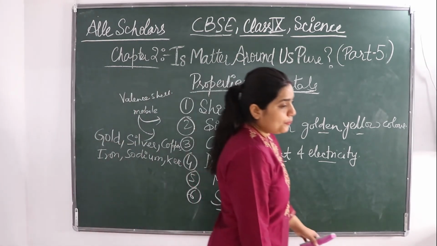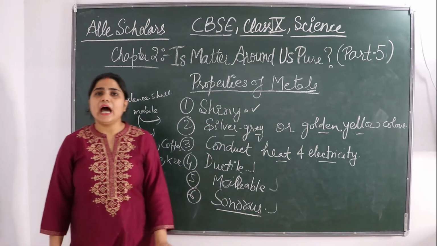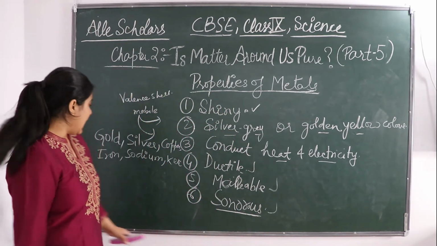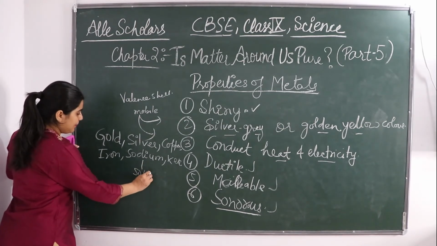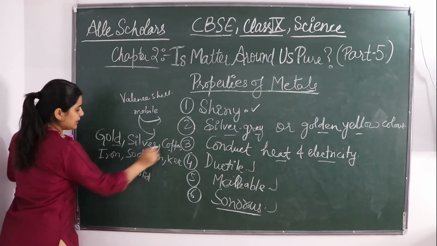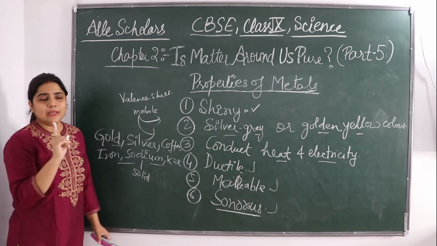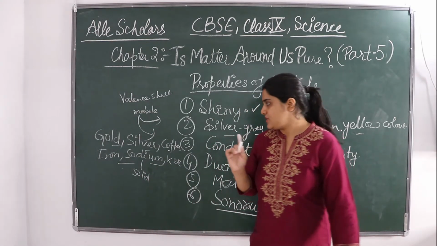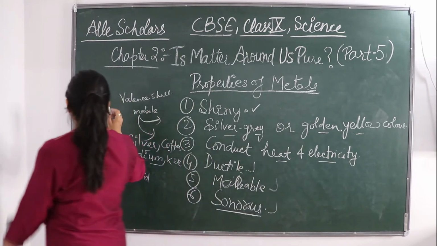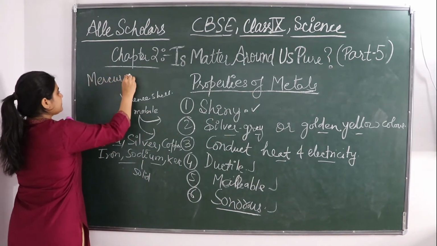So one thing I would like to tell you is that these metals are mostly solid. आपने देखा होगा सोडियम जनरली सॉलिड फॉर्म में होता है, या इसमें से किसी भी मेटल्स की बात करिए तो they are generally solid. But there is one metal that is liquid at room temperature. So that is the exception, and that is mercury.